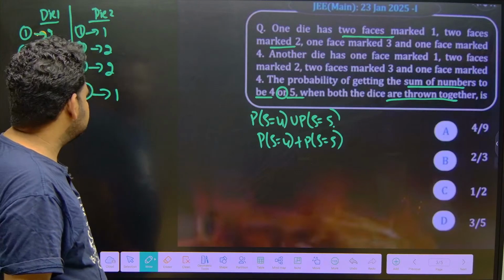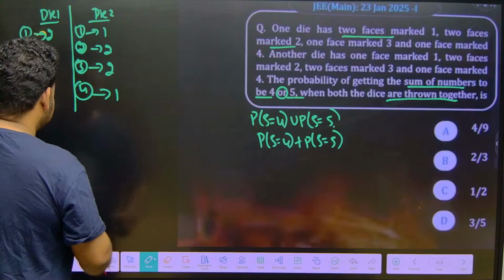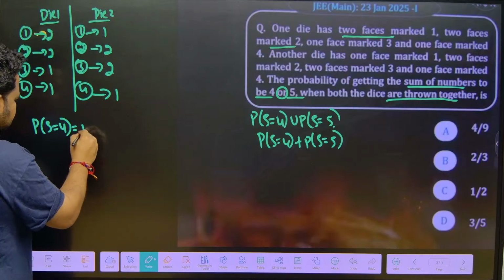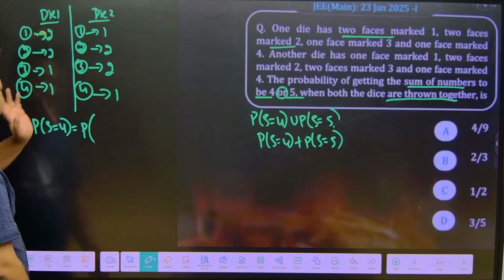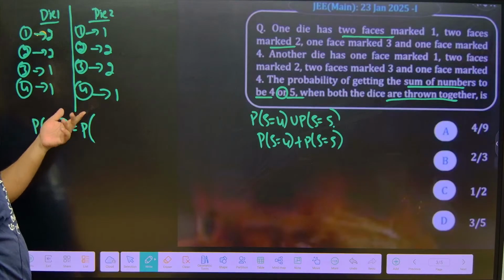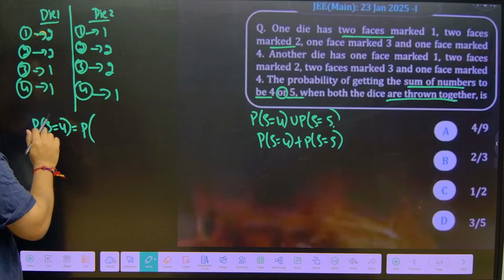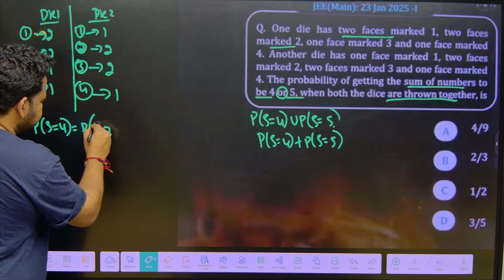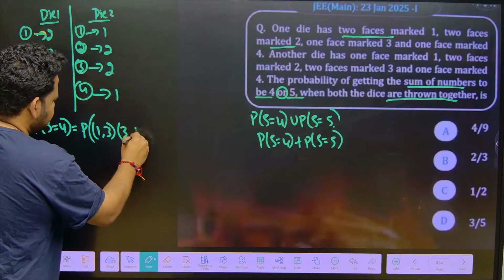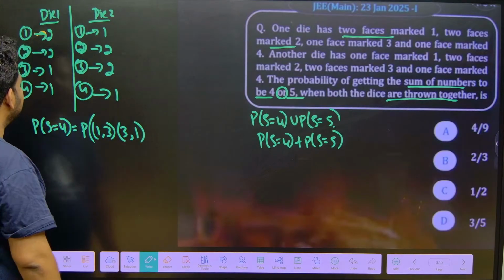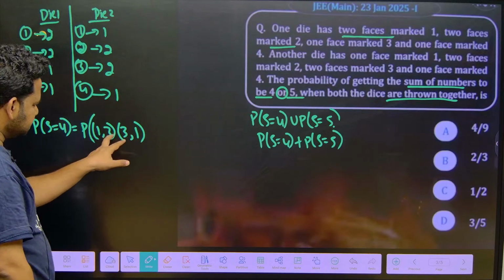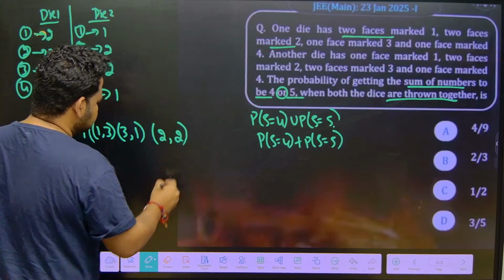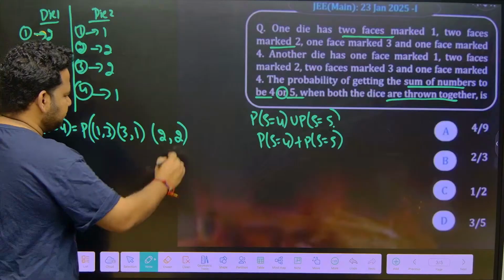So let us write down. First of all, probability of getting sum equal to 4. In what cases can we get sum equal to 4? If 2 dice are thrown, please remember the numbers are 1 to 4, not 1 to 6. So the possibilities are 1 comma 3 and 3 comma 1. Another possibility is 2 comma 2. Is there any other possibility? No, that is the only possibility we have.